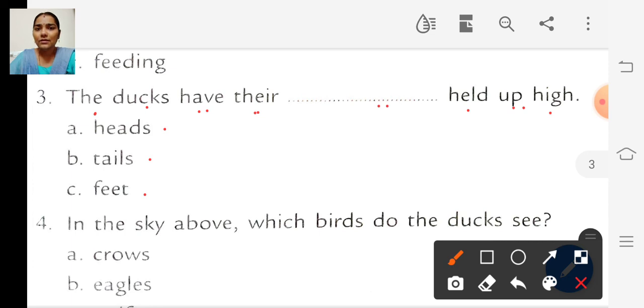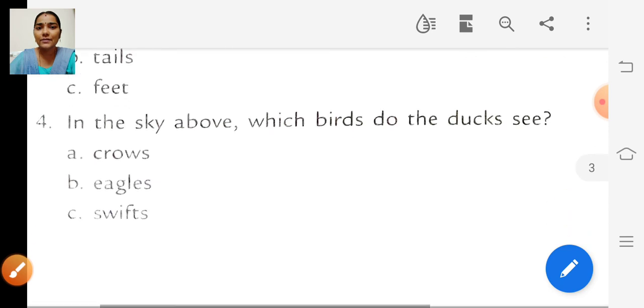Head? No, right? The ducks are dipping their heads in the water. So they have their tails held up high. So the correct answer is tails. High above the water, right?